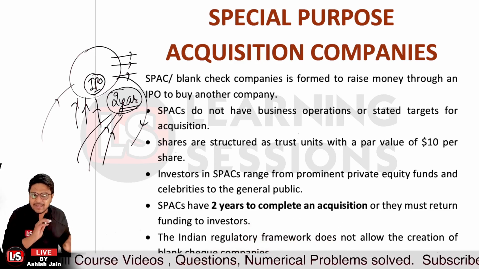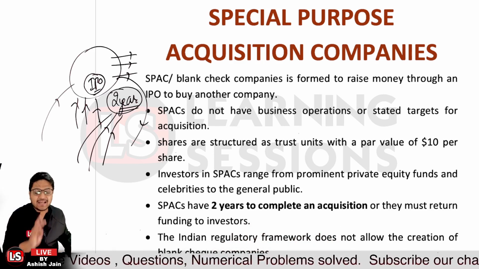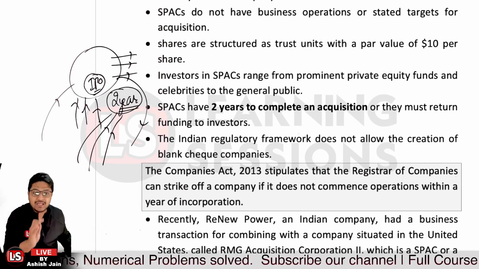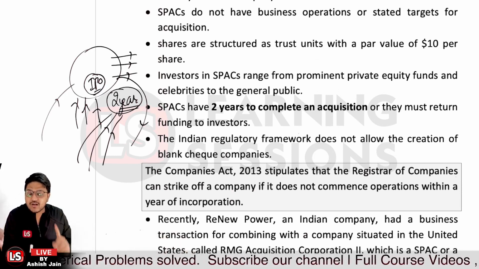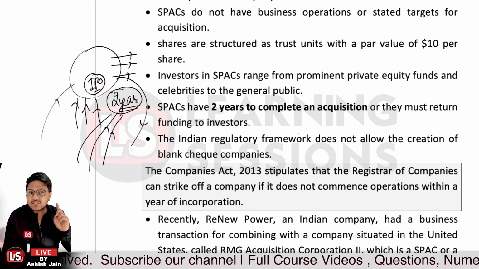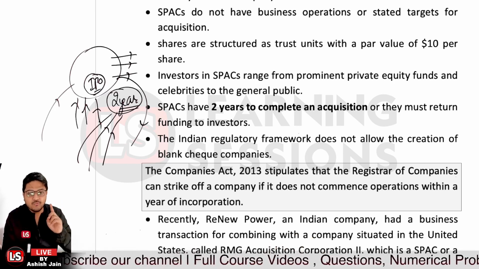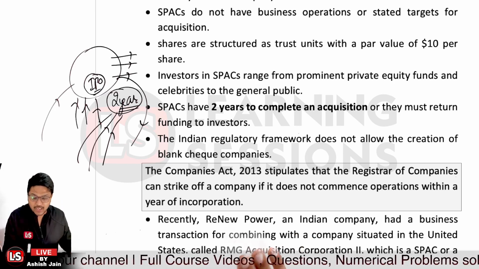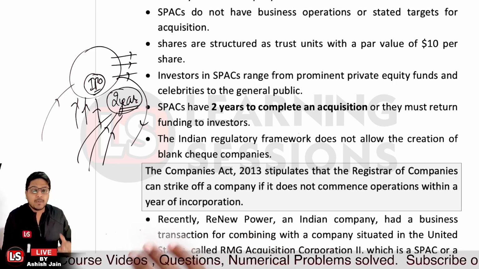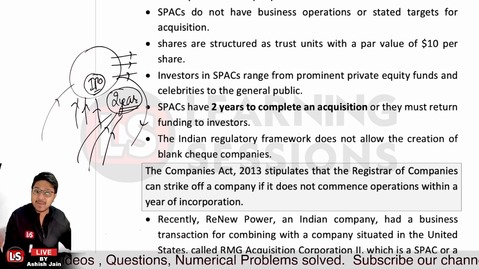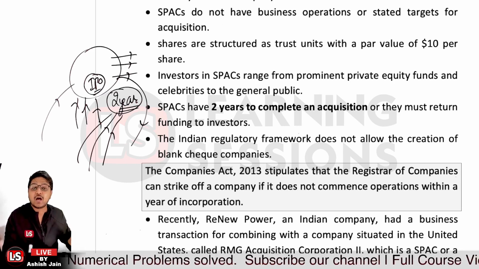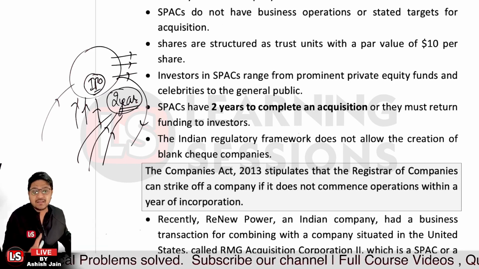But the Indian regulatory framework, let me tell you, never allows for the creation of blank check companies in India. And the Companies Act 2013 stipulates that the Registrar of Companies, that is ROC, can strike off the registration of a company if the company does not commence its operations within 1 year of its incorporation. So it means if a company has been incorporated, but it has not commenced its operation, in that scenario the ROC can strike out that particular registration, right? That's the main thing related to it.